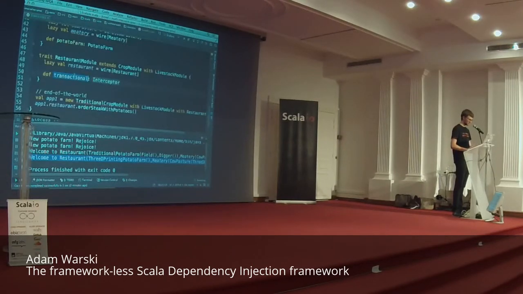Right? So let's use our transactional interceptor. So we can use it like that. So now we say that the wired restaurant object should be surrounded by the transactional interceptor. Okay? Now, at some point, of course, we need to actually implement the interceptor, right? So a good place could be, for example, when we actually do the wiring. So we can say that the transactional interceptor is a proxying interceptor. The proxying interceptor is a very simple class from MacWire. It's maybe 20 lines of code, which implements an interceptor through JavaScript proxies.